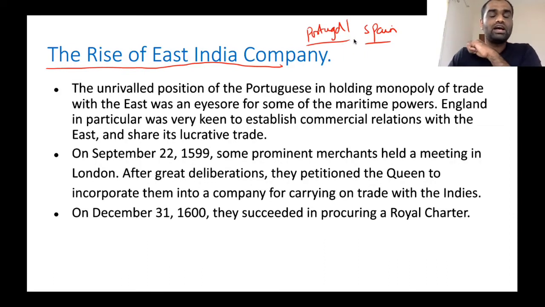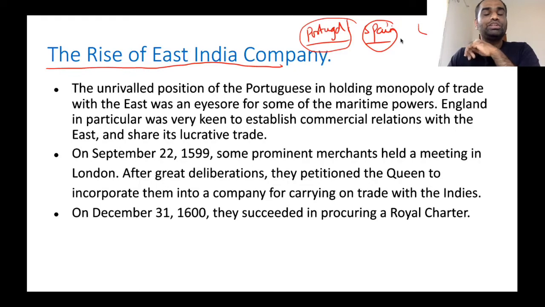Because of that, these two countries became very rich. Because of the trade with East Asia, the merchants in these two countries amassed huge amounts of profits. There are a number of examples, like Vasco da Gama coming into India, and he exploited a number of Indian merchants and made large profits from India.